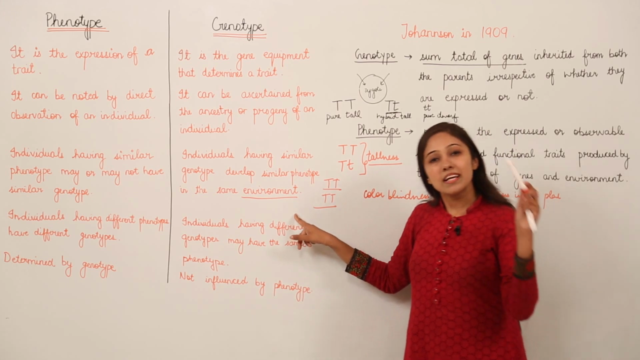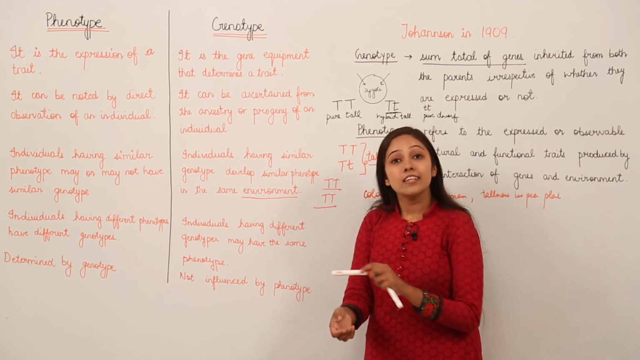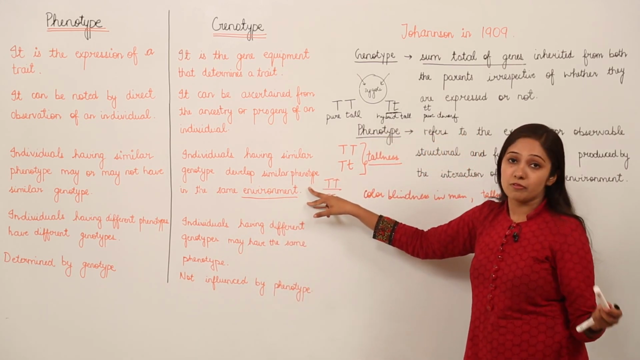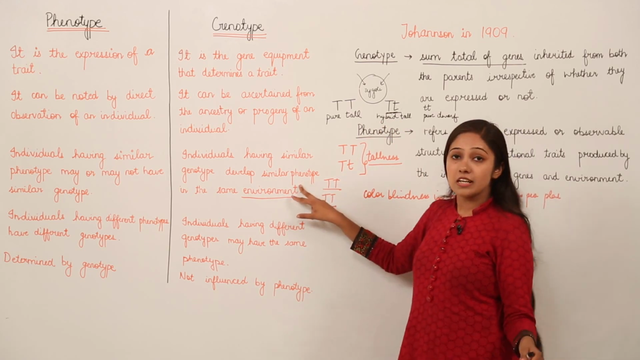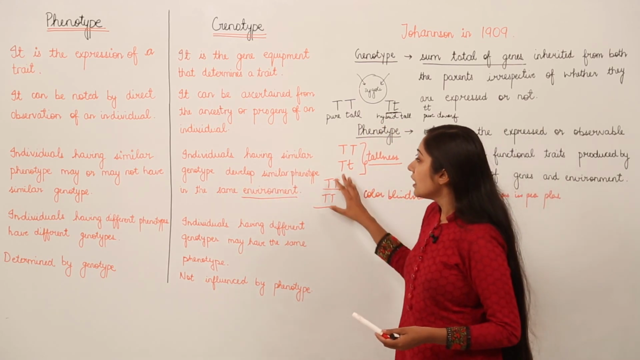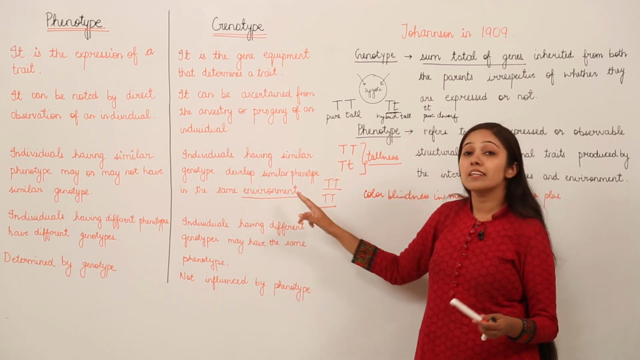Why? Because phenotype is affected by the environmental conditions, as I told you about the skin tanning in summers, right? So this is how environment has an influence on the phenotype of an organism. But if the environmental conditions are the same and the genotype is the same, the phenotype is definitely going to be the same. So individuals having similar genotype develop similar phenotype in the same environment.